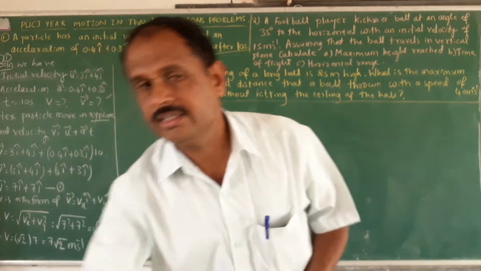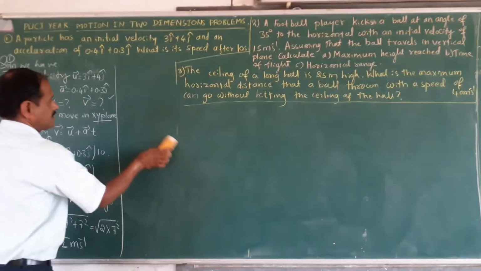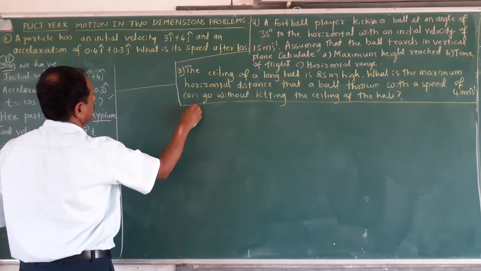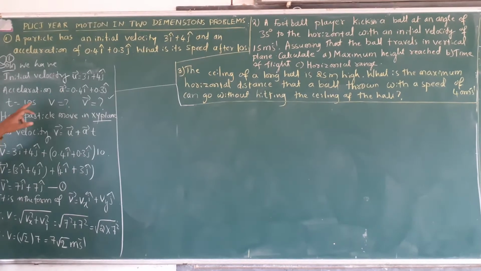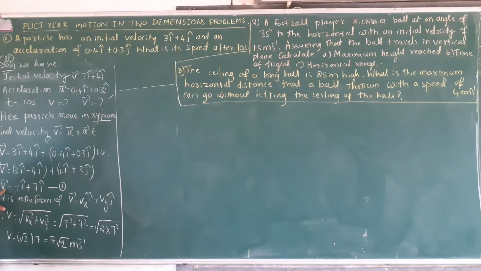How do you calculate it here? First you have to write down the final velocity, initial velocity. Next you have to write down the acceleration. Next you have to write down the time. What is asked here? Final velocity is asked here. And final velocity in the vector form you have to calculate it here. That is vector v is equal to 7i cap plus 7j cap. Then it is in the form of like this.